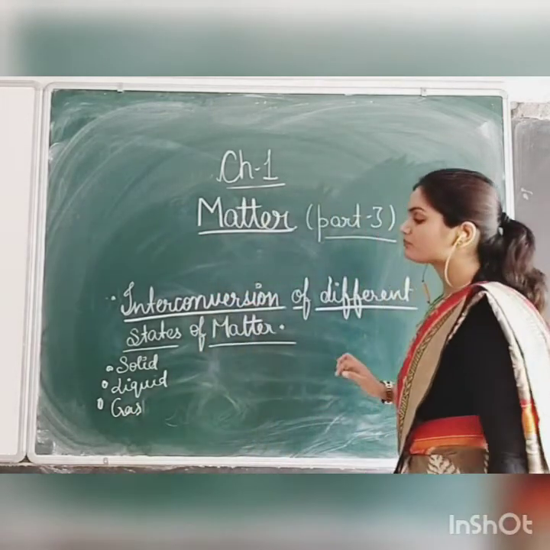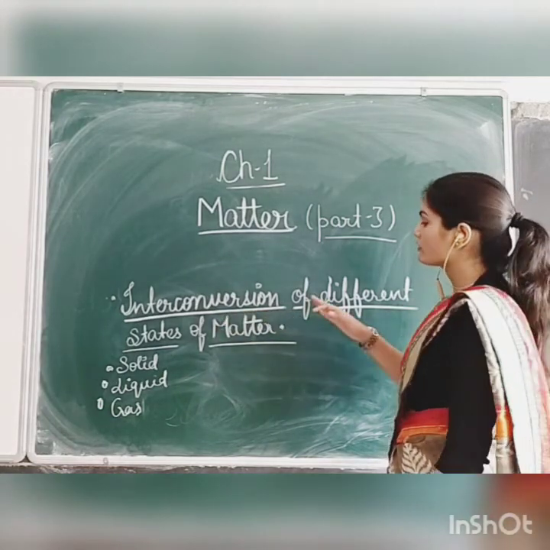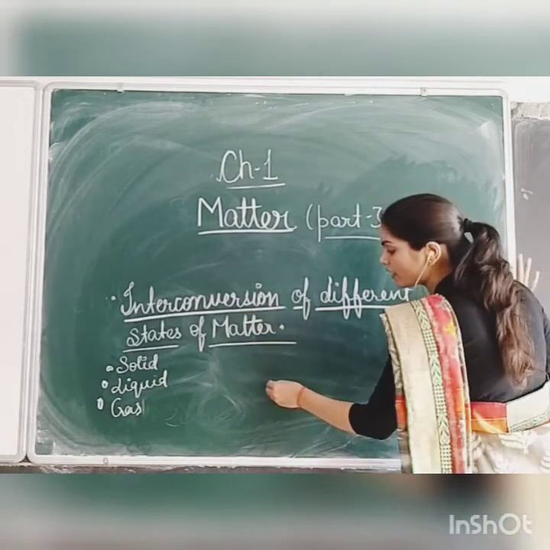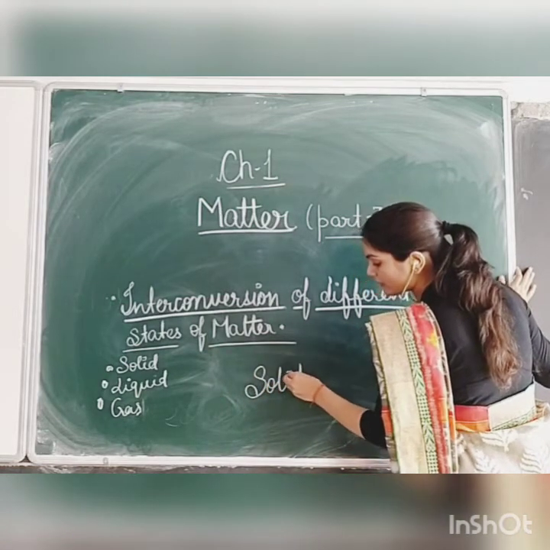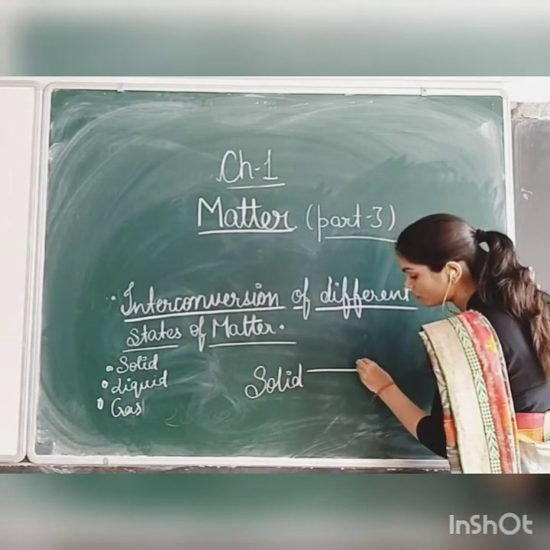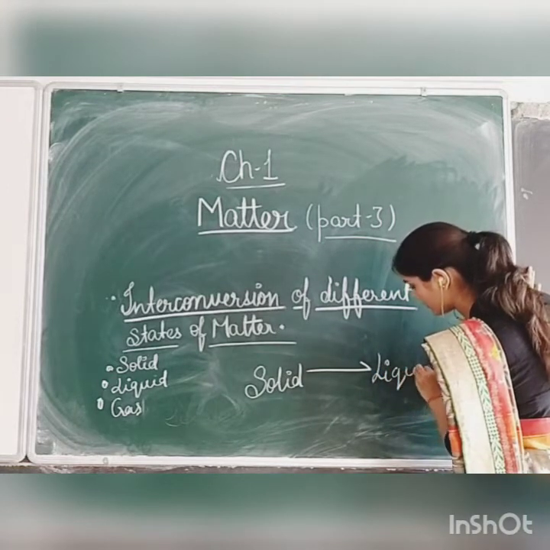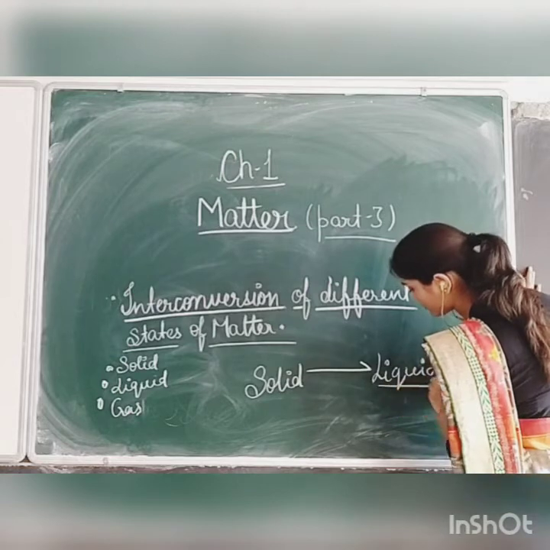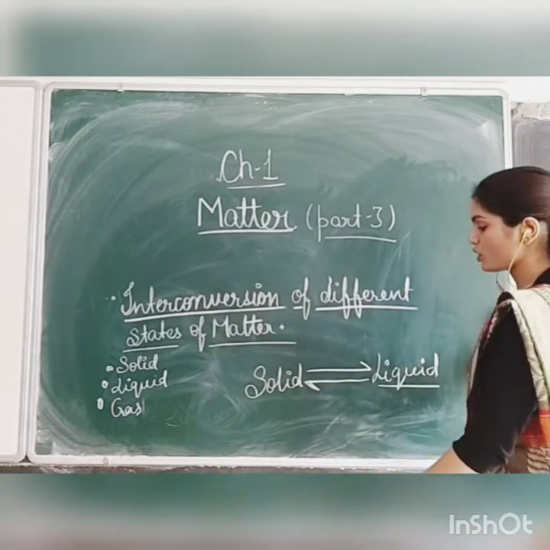Okay students, so today we are going to study the interconversion. Means if we see solid, it can be converted into liquid, and further the liquid will also be converted into solid.